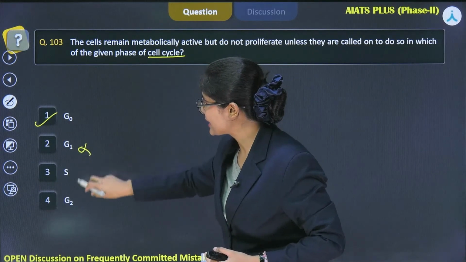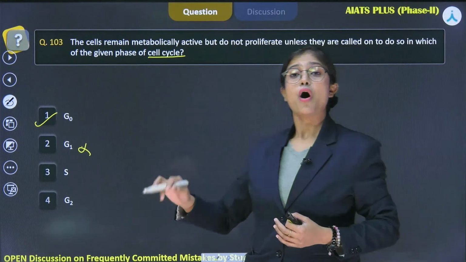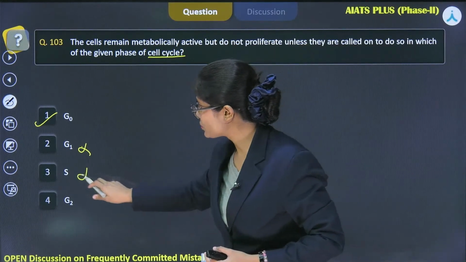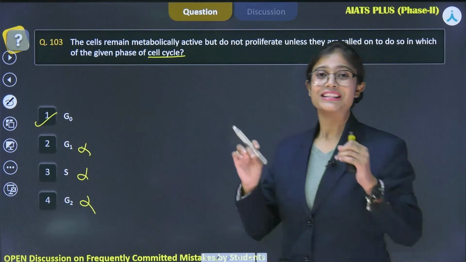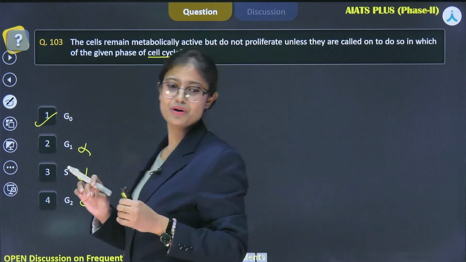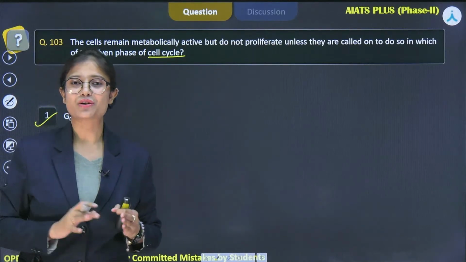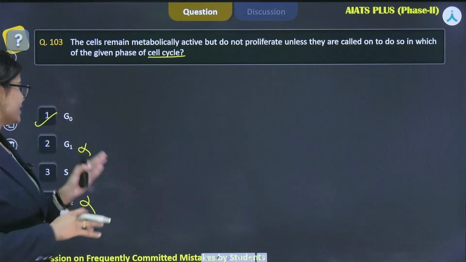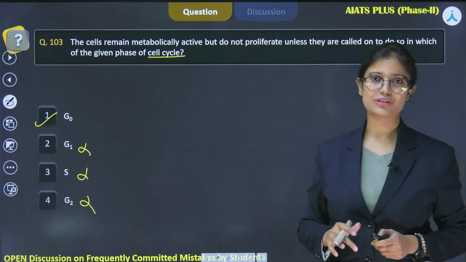So this is incorrect. S phase is the one during which the synthesis of DNA or the nucleotides will take place. G2 is the second gap phase where the duplication of the semi-autonomous organelles, chloroplast and mitochondria, takes place. Along with that, the Golgi body also gets duplicated. So for the question, all the other options get ruled out and the correct answer is option 1.